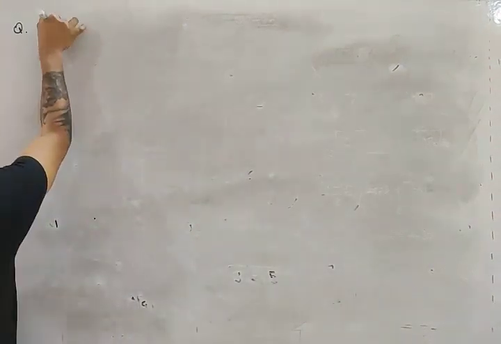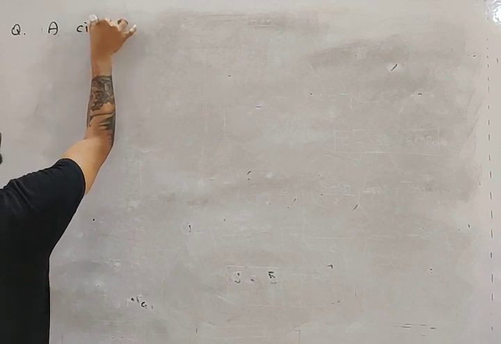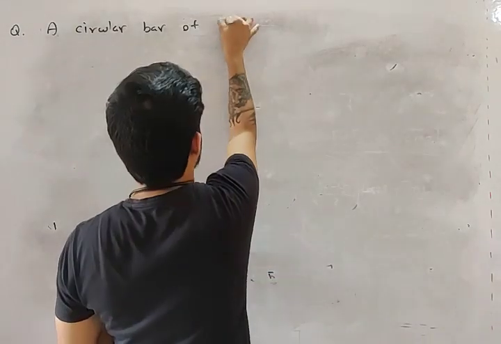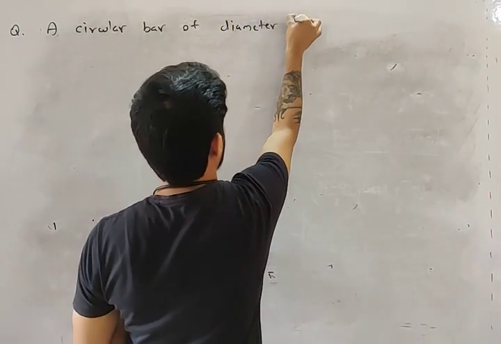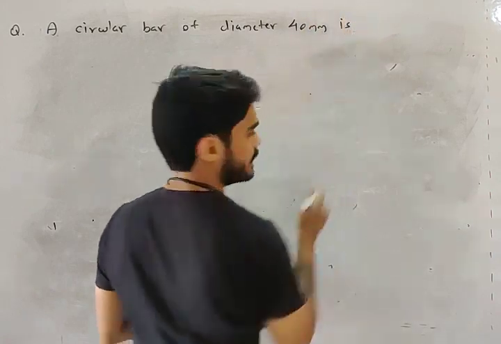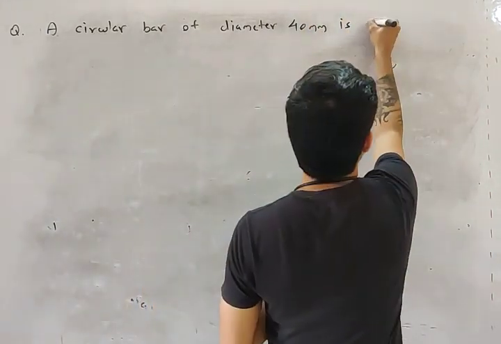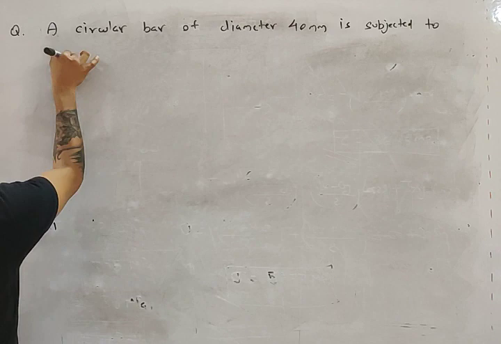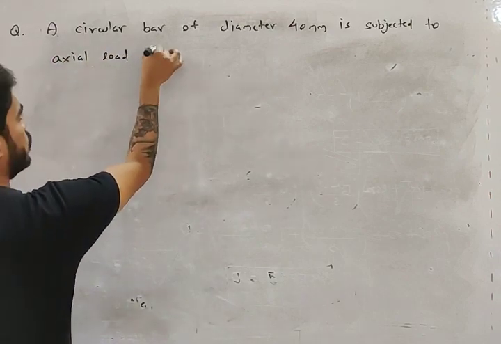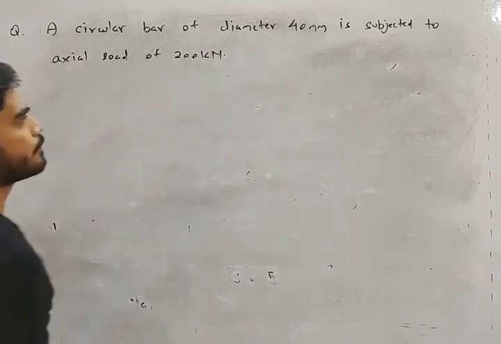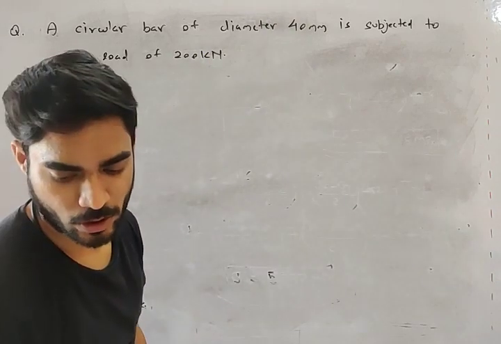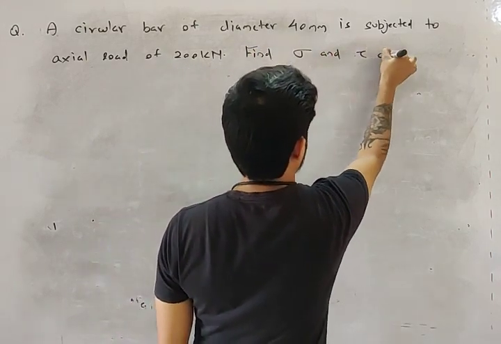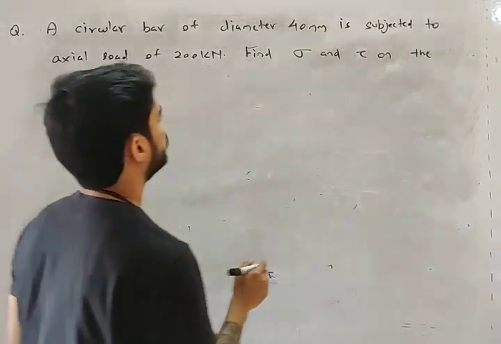Now write down this second question. A circular bar of diameter 40 mm is subjected to an axial load of 200 kilonewton. Find sigma and tau on the inclined plane.